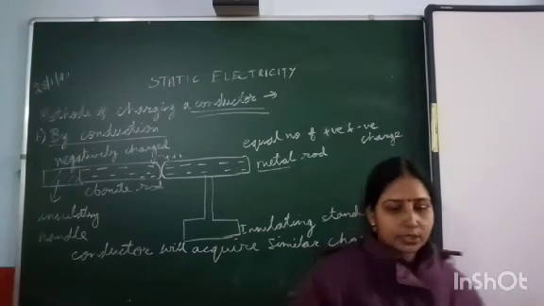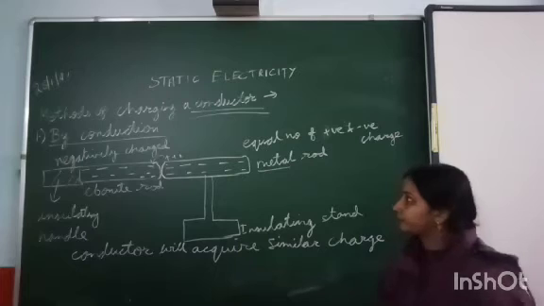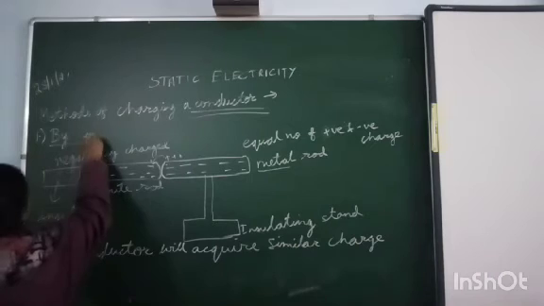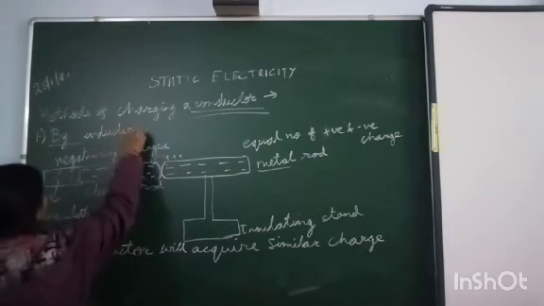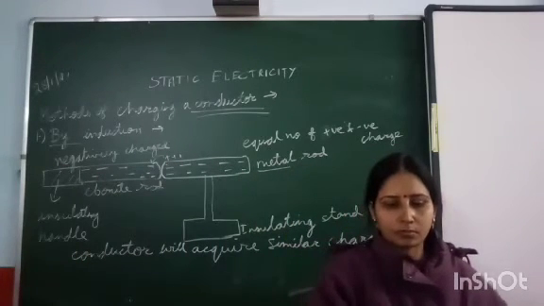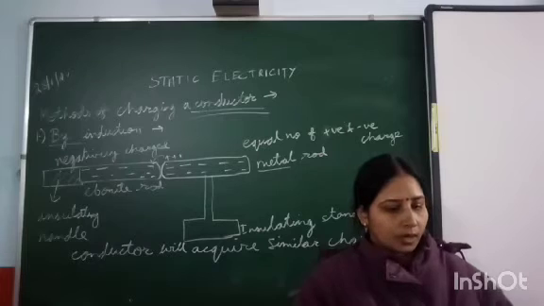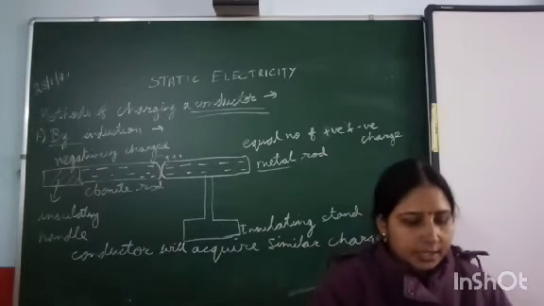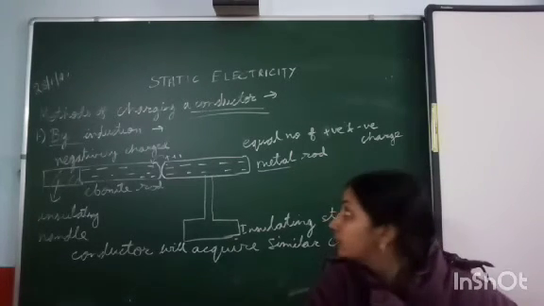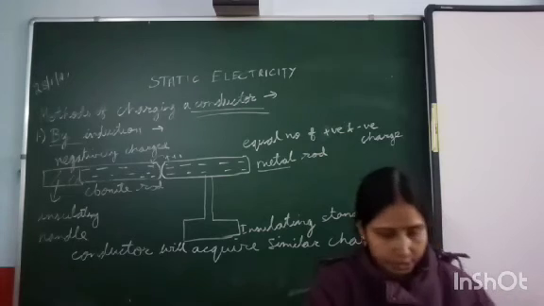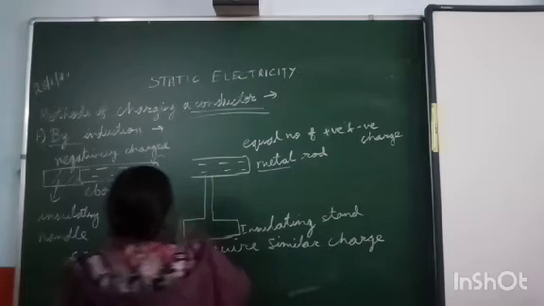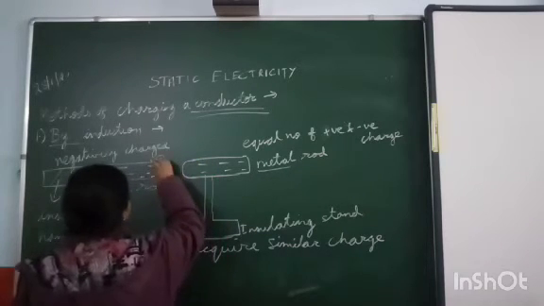The second one is charging by induction. Now, in the second method, that is charging a conductor by induction, the conductor which is to be charged is not touched with the charged body. Let us suppose this is the metal rod and this is the ebonite rod.